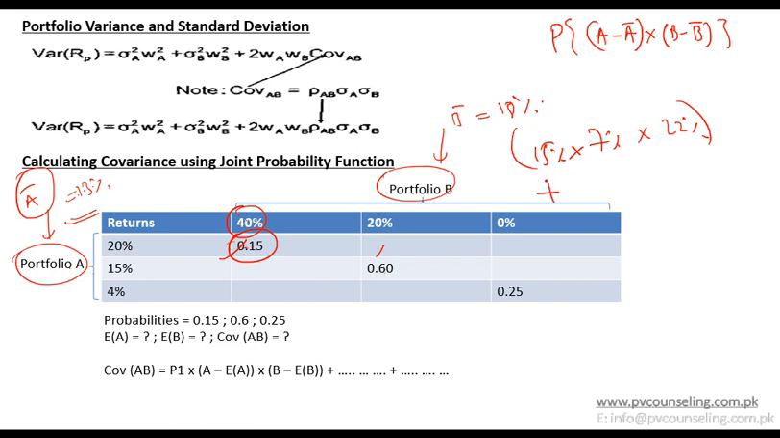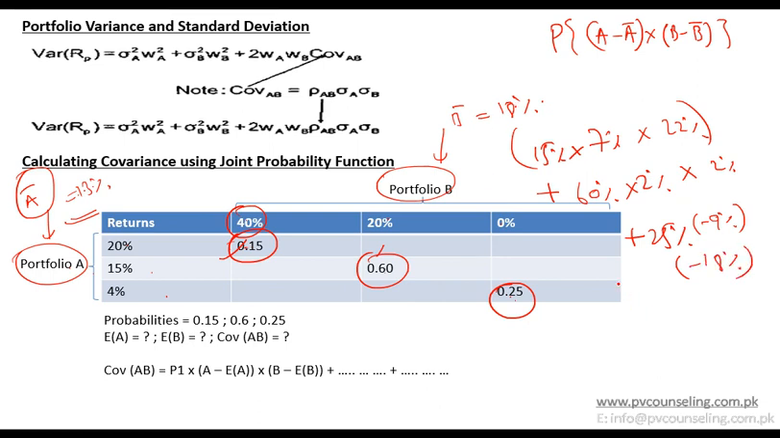Then I take the second event, I add the second event to it, which is 60%, and I do the same. 15 minus 13 multiplied by 20 minus 18. And then I take the third event and I do the same, which is 4 minus 13 multiplied by 0 minus 18. And this gives you the covariance.